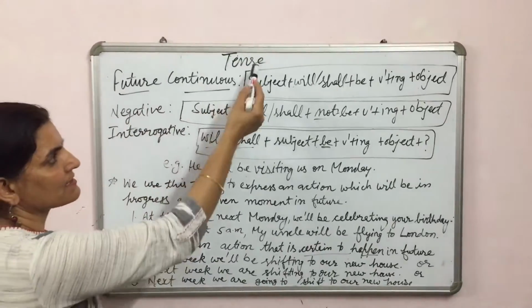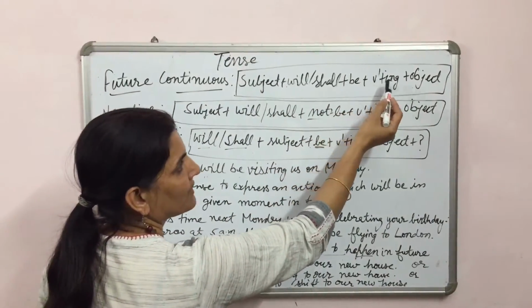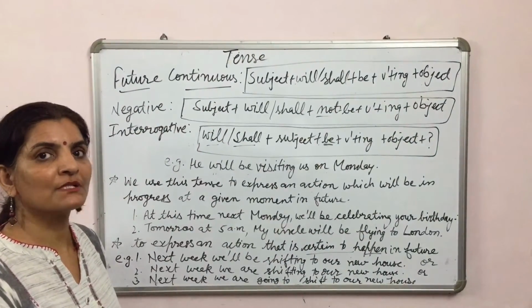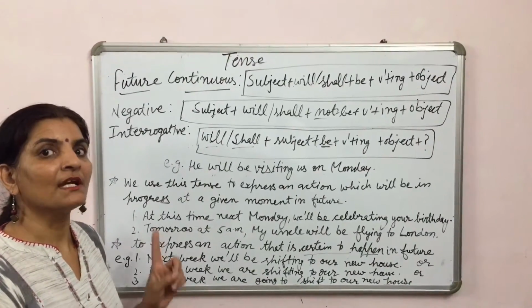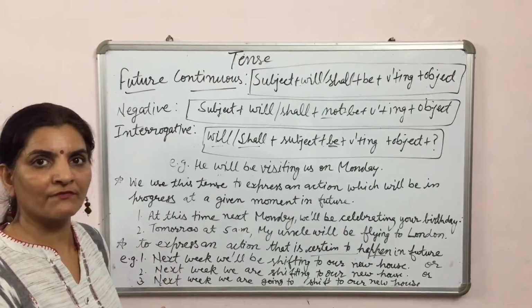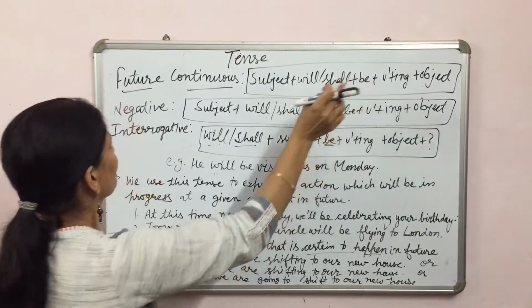Future continuous tense has the structure: subject plus will, shall plus be plus V1 ing plus object. In all continuous tenses we use the be form of verb. In present continuous we have used is, am, are; in past continuous was, were; and in future continuous will, shall, be.